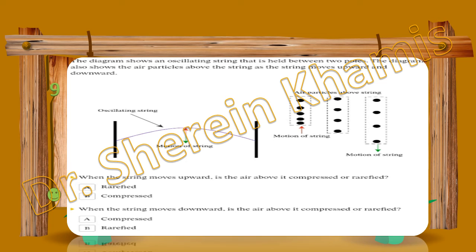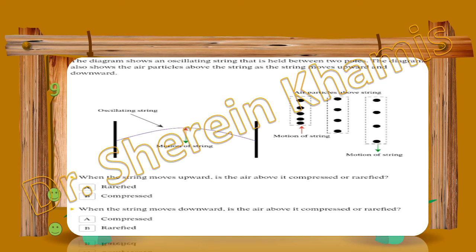Second one, when the string moves downward. Downward means that the area below will be compressed. Is the air above it compressed or rarefied? We have the air above, not below. The air below will be compressed, but the air above will be rarefied. So the right answer will be letter B, rarefied, where the air particles move away from each other, so they have low density and low pressure.